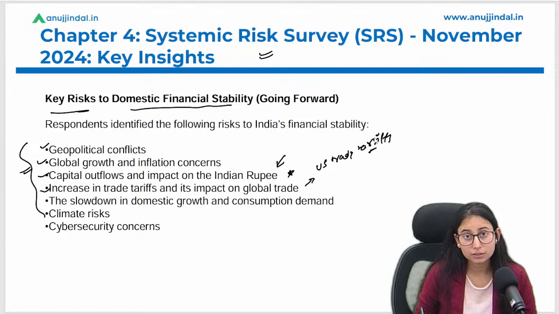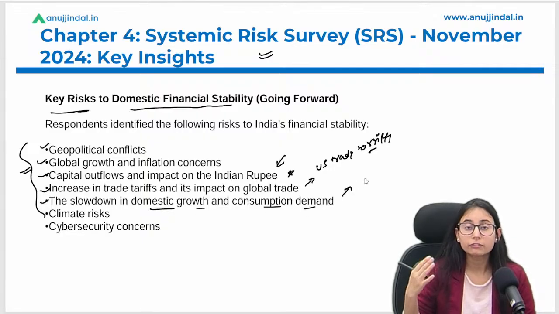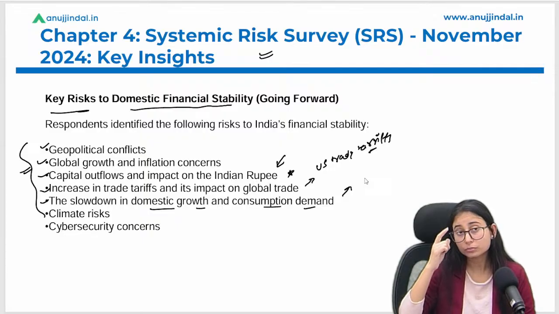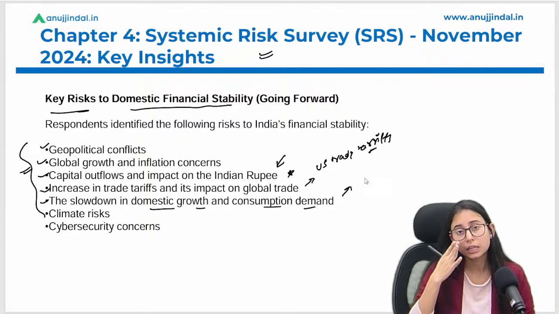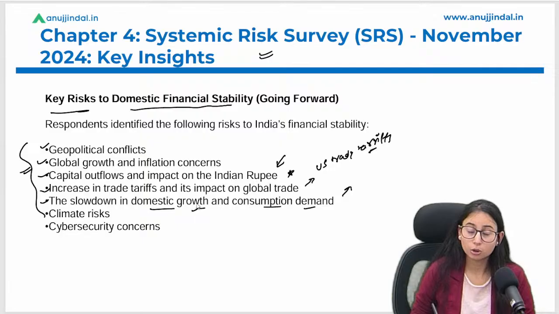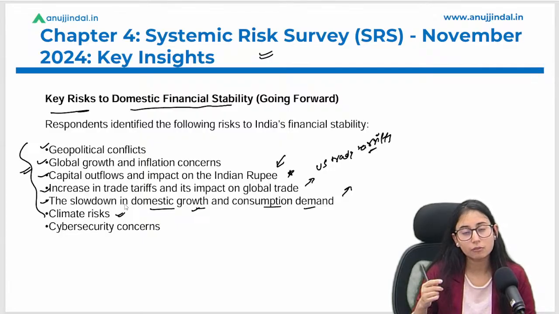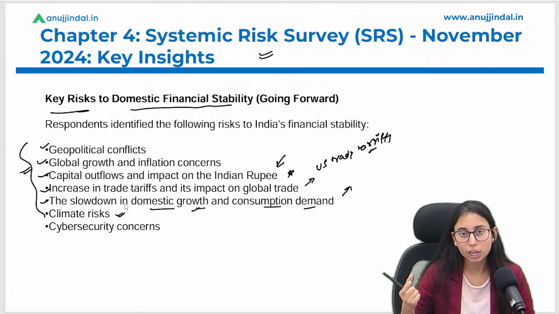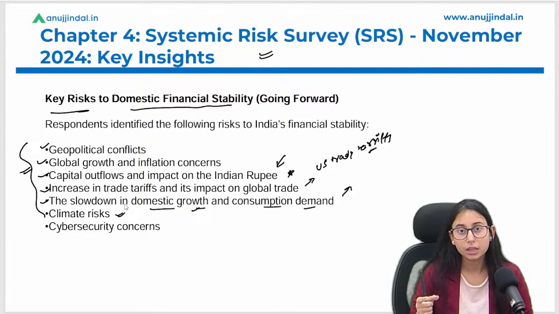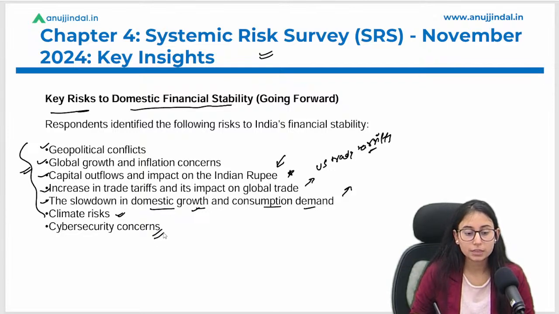They are a risky thing for emerging and developing economies, right? The slowdown in domestic growth and consumption demand. Even if there is high inflation in the market or geopolitical tension around the corner, the confidence of citizens reduces. This can lead to low domestic consumption and low domestic growth as well. Climate risk, we have already discussed how a significant climate change can impact the economy as a whole, and cyber security concerns are there due to AI adaptability.